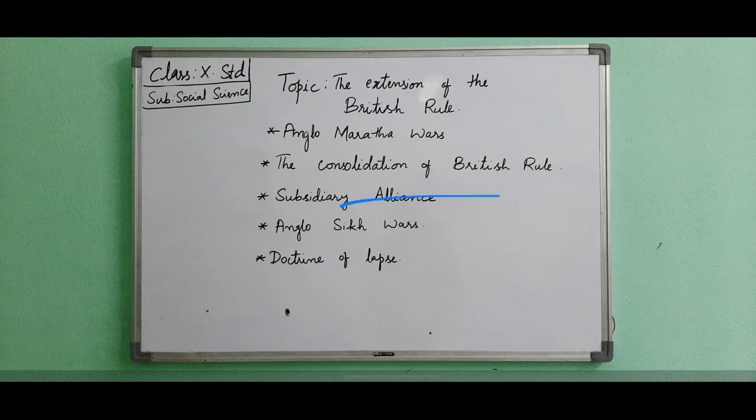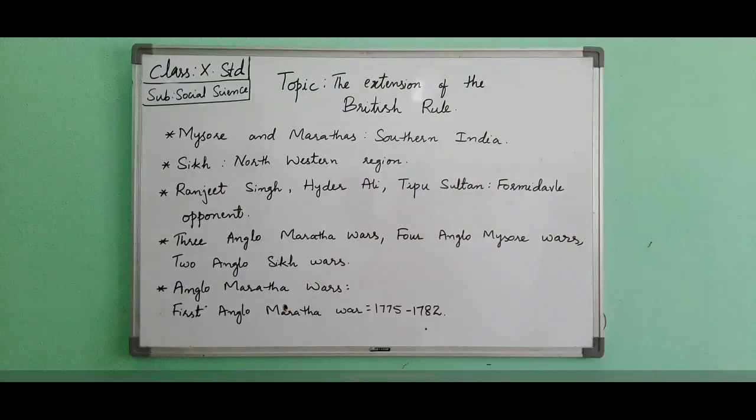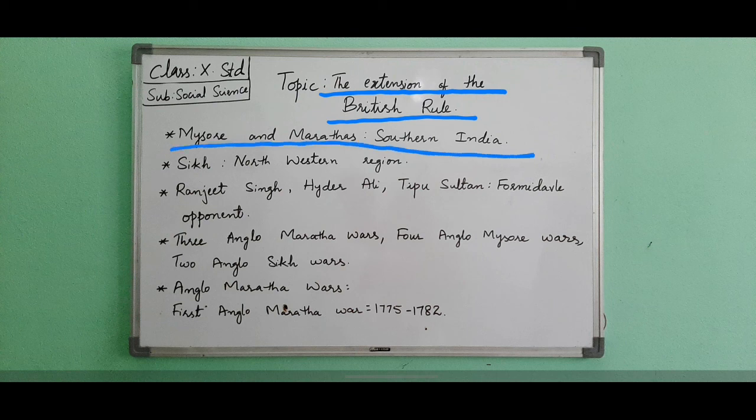Through Carnatic Wars, the English had made other European countries not to challenge them in India. They gained complete political control over Bengal through Plassey and Buxar battles. In the previous lesson also we have discussed the Battle of Buxar and Plassey, in both of which the British were successful. By 1756 they had gained control of most of the eastern parts of India. Since the Marathas and Mysore state were dominant in the southern and western part of India, the hold of the British was restricted to Bengal and Mumbai regions only.